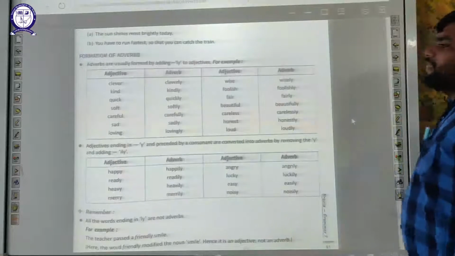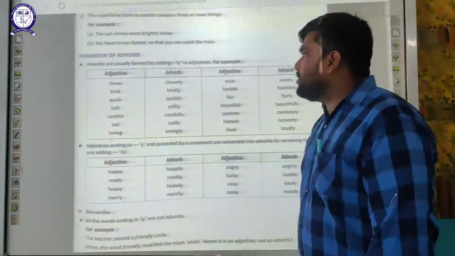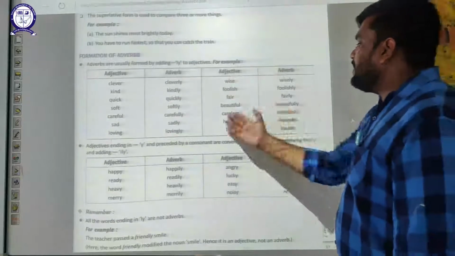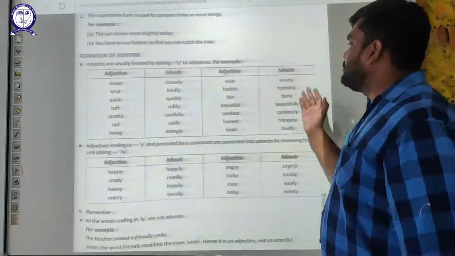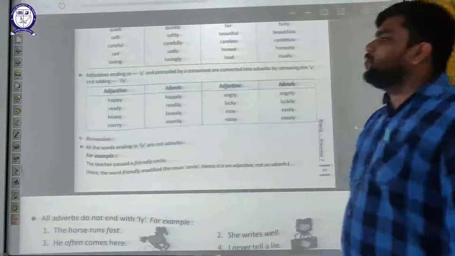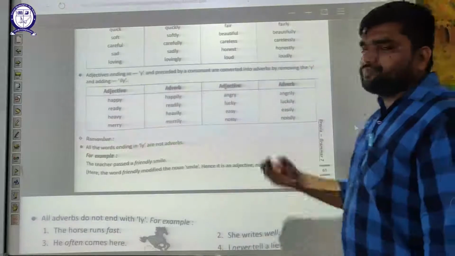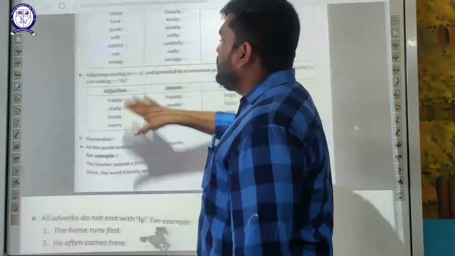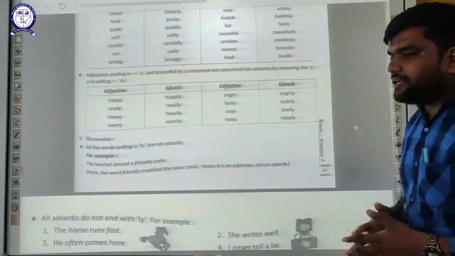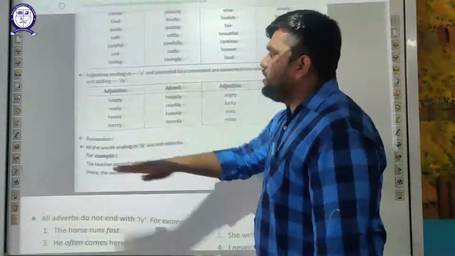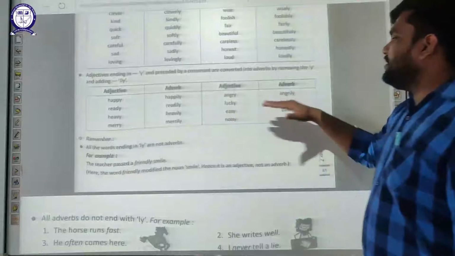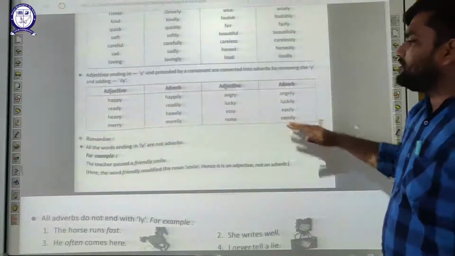Formation of adverbs. They are usually made by adding ly to adjectives, like clever, cleverly; kind, kindly; quick, quickly; soft, softly; careful, carefully; careless, carelessly; beautiful, beautifully; foolish, foolishly; wise, wisely. These are some examples. If the adjective is ending in y, we can convert it into an adverb by adding ily, like happy, happily; ready, readily; heavy, heavily; merry, merrily; angry, angrily; lucky, luckily; easy, easily; noisy, noisily.